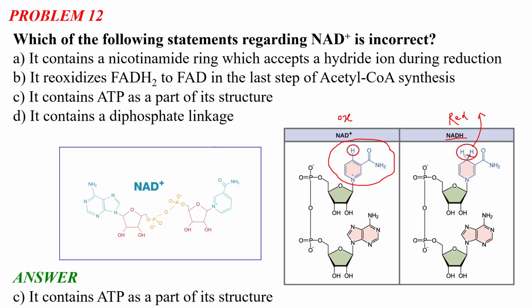It reoxidizes FADH2 to FAD at the last step of acetyl-CoA synthesis. Now, if you remember in problem number 3, we discussed the acetyl-CoA biosynthesis. And in the last step, I told you that the conversion of FADH2 to FAD actually happens with the help of the NAD plus.